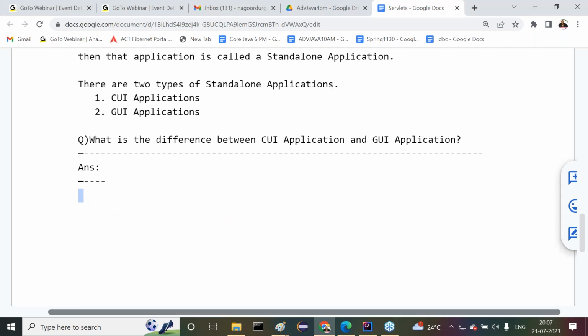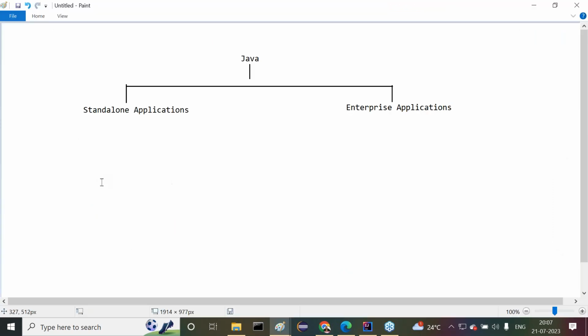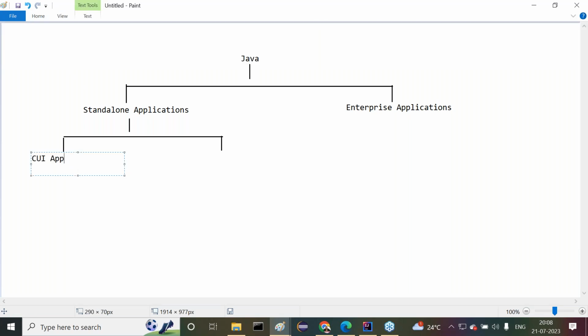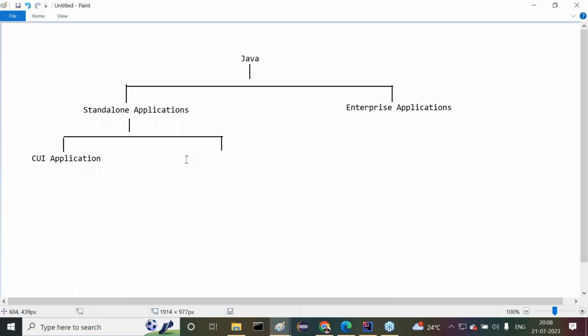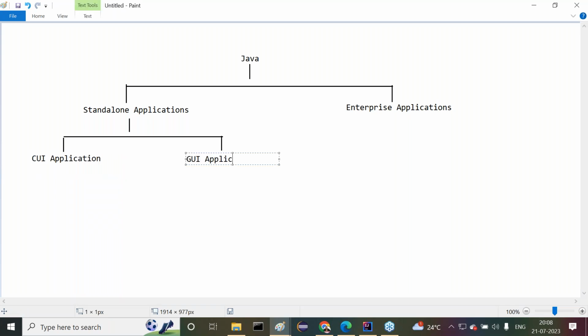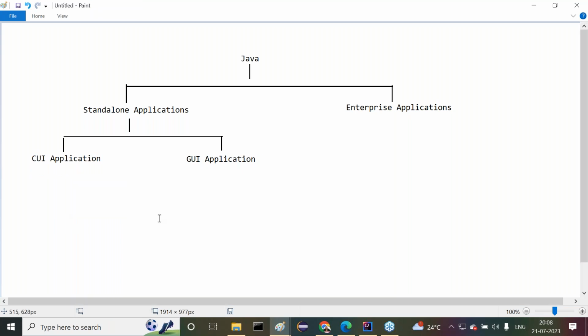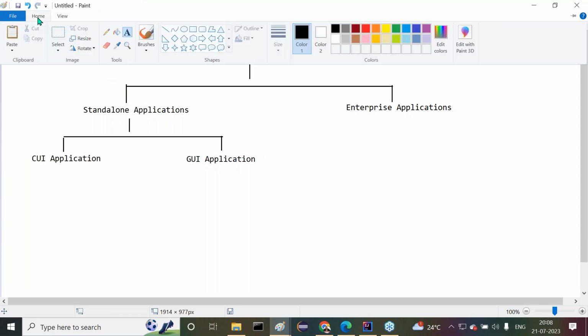All right, sir. Now, I want to give some clarity. Try to understand it clearly. There are two types of standalone applications. This is CUI application, and the other one is the GUI application. Okay. Now, observe carefully. What exactly is the meaning of CUI application?